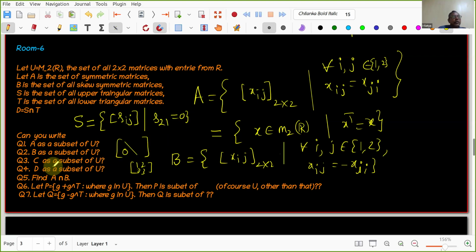Okay. One more question to you, since you have not fully told. What is S intersection D? You tell me this. T is the set of all lower triangular matrices. So the empty set, no?